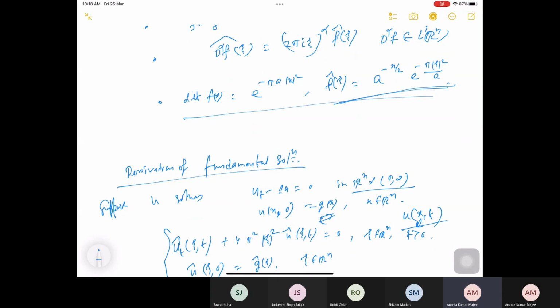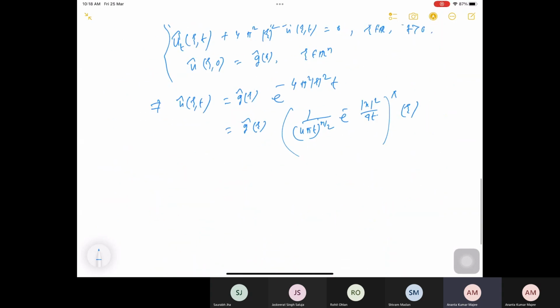This one is actually what I am writing down as f hat of zeta. Now this is a product of Fourier transforms, and what I know is that it should be a convolution. So g convolved with 1 over (4 pi t) to the power n by 2 times e to the minus mod x square by 4t, hat, at any zeta. So u hat of zeta, t is equal to this part.